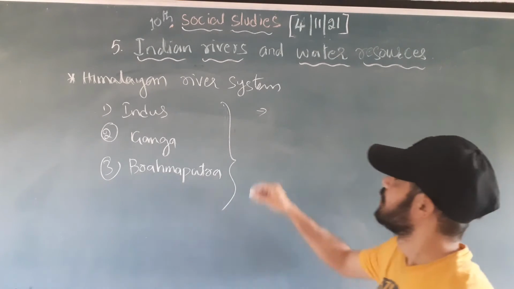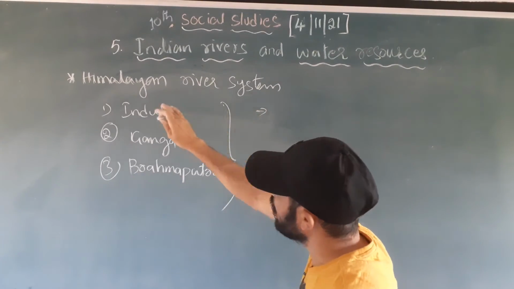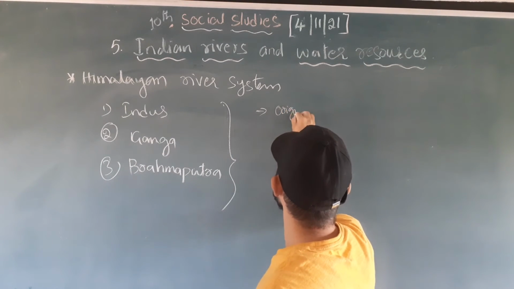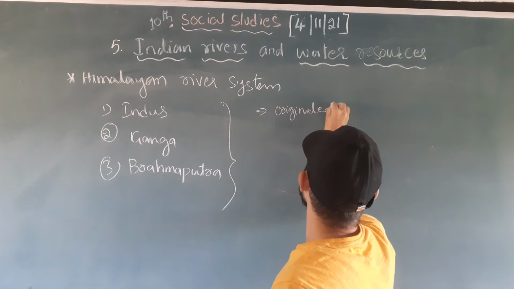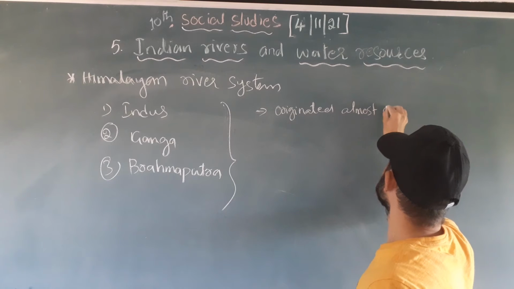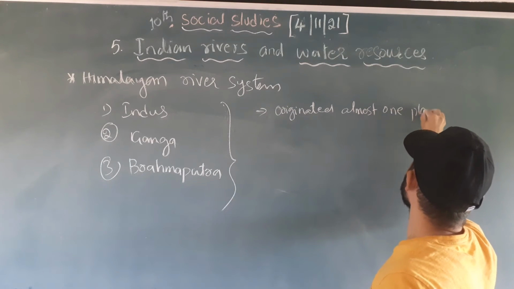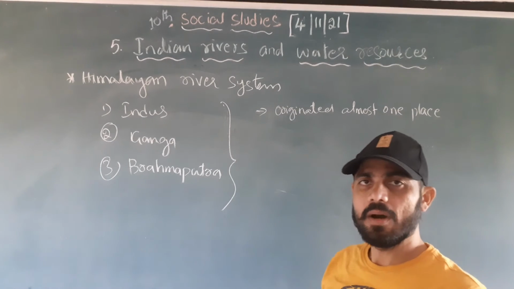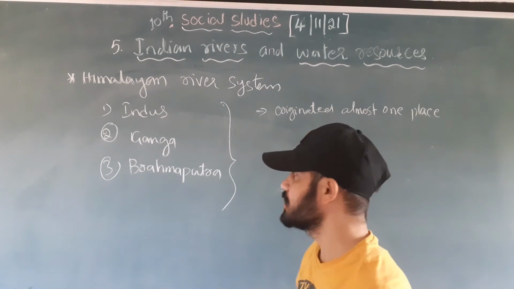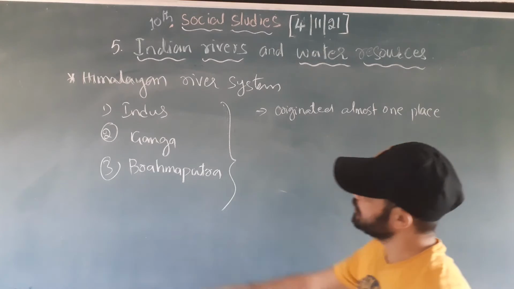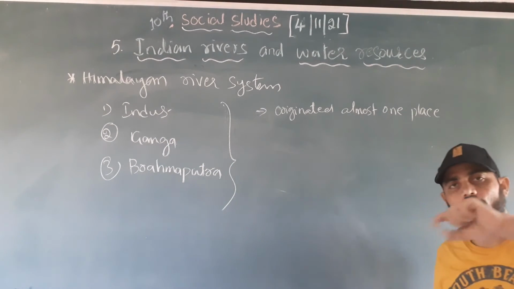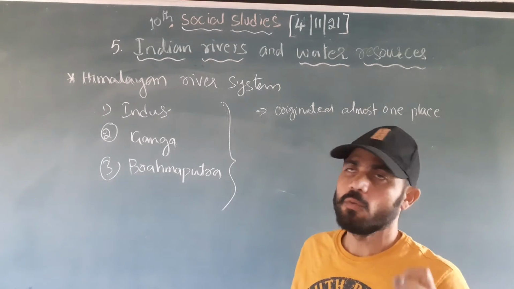Number one, all these rivers originated almost in one place. The Himalayan rivers originated almost in one place, right? See, the Indus, the Brahmaputra and the Ganga: we can see all these rivers originated almost in one place.